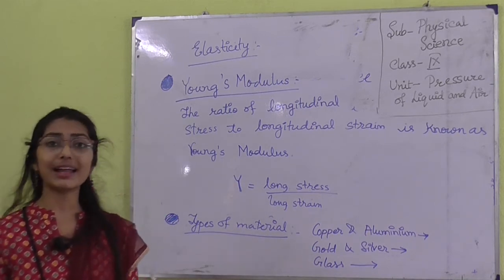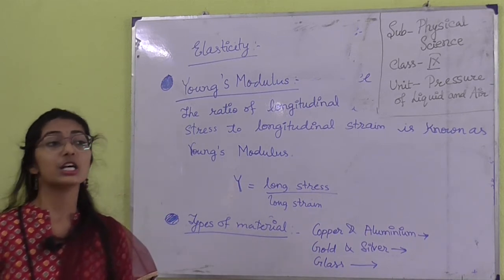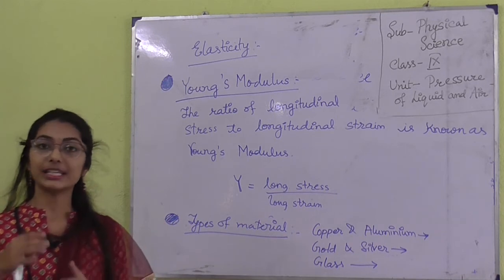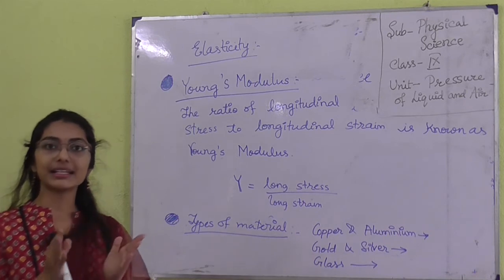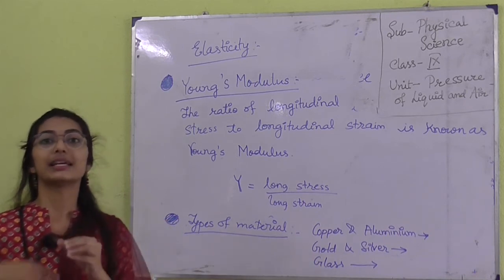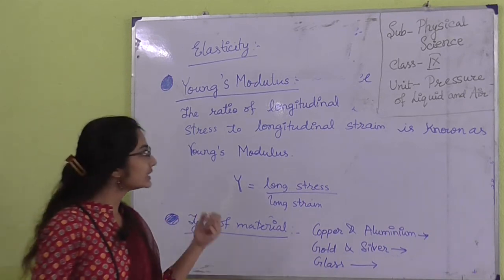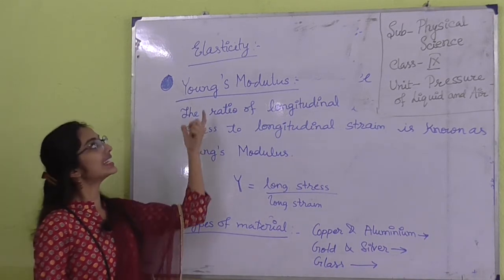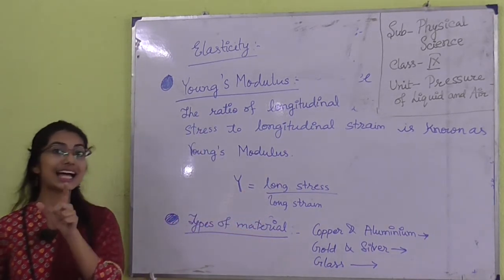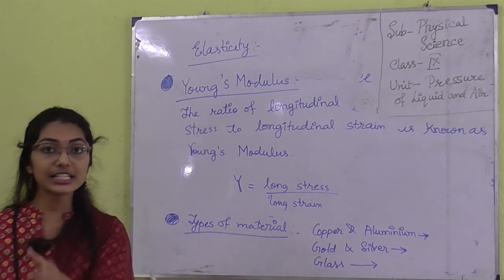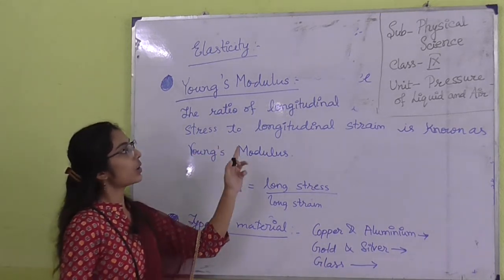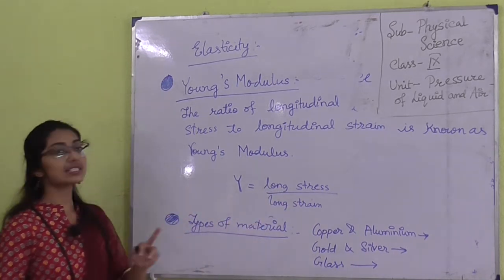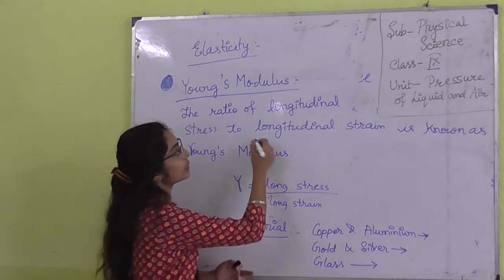But we have considered that the material has elastic property. There are so many materials: solid, liquid, gases. In each material the elastic property changes, and each material has a different elastic constant. So in solids we will consider Young's modulus, because the ratio of longitudinal stress to longitudinal strain is known as Young's modulus.